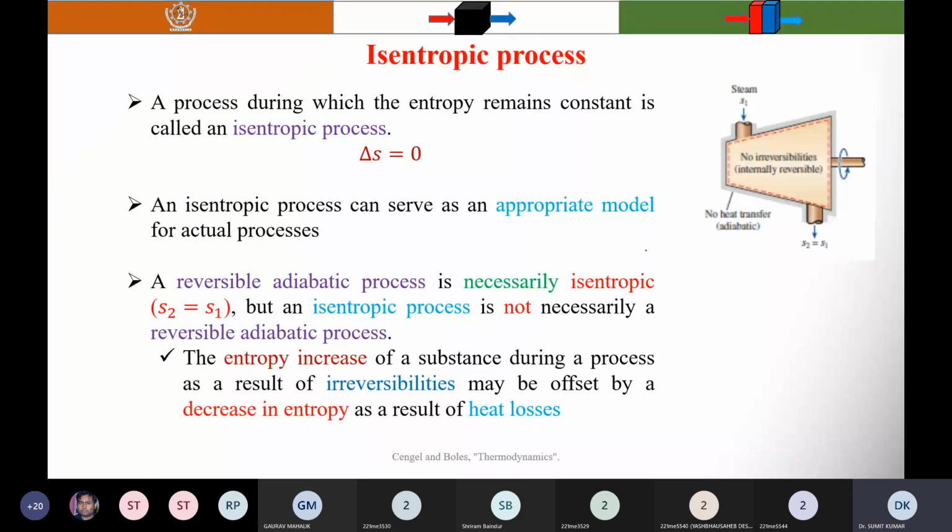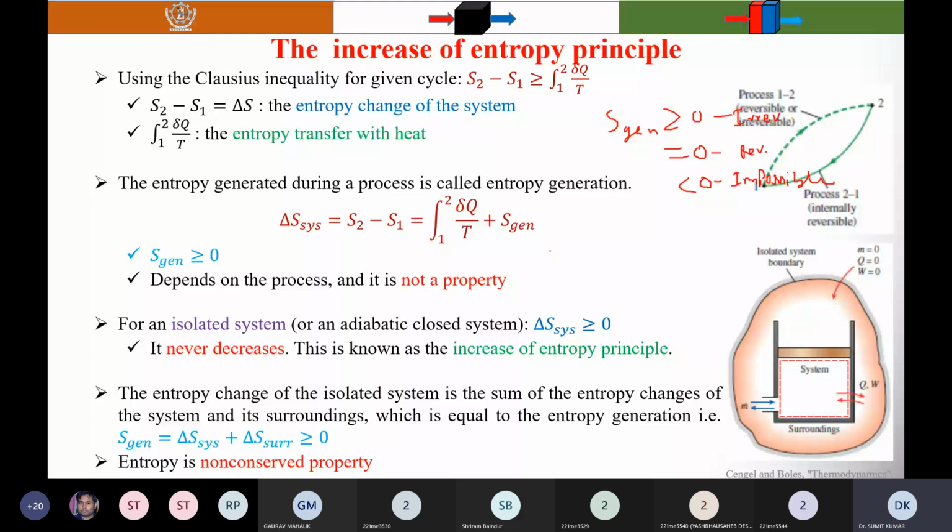Now there is the isentropic process. So what is the meaning of isentropic? Here you can see two things which contribute to the change in entropy. This term is the entropy transfer due to heat transfer. And this term is the entropy generation due to irreversibility.